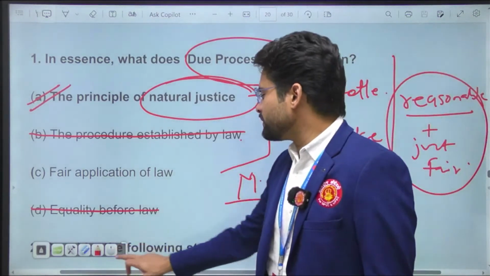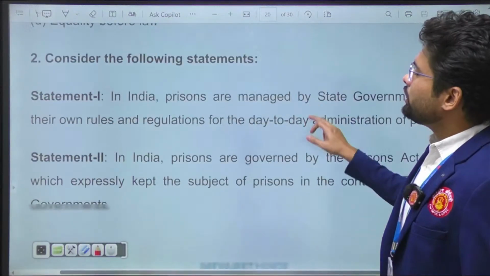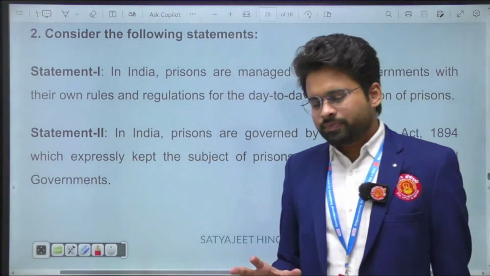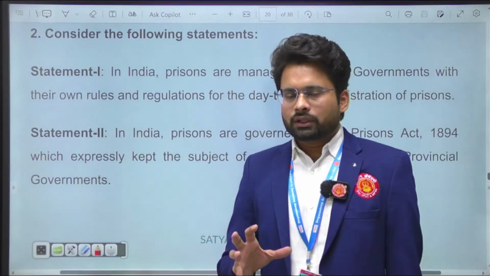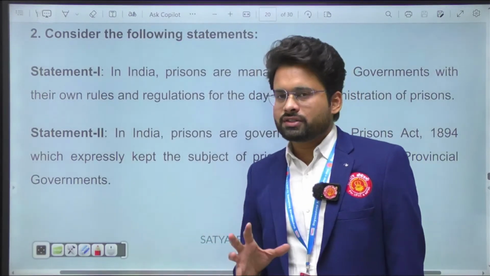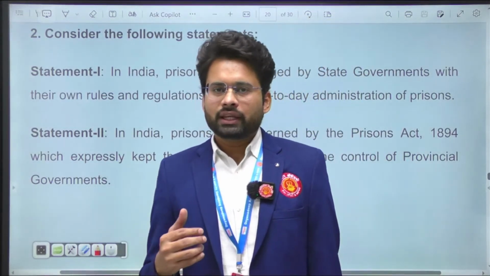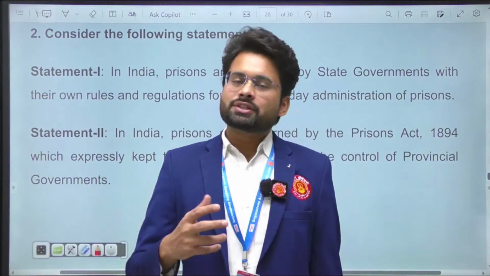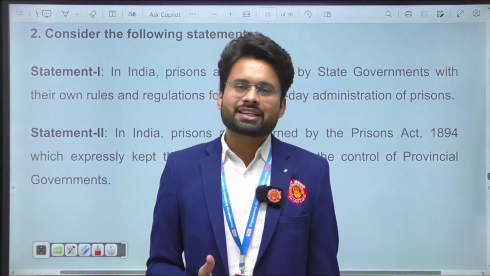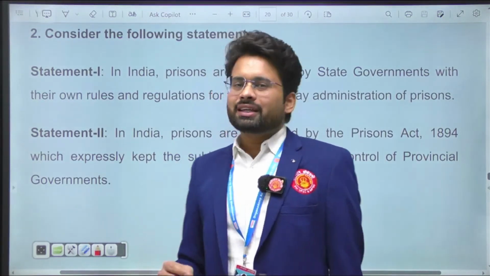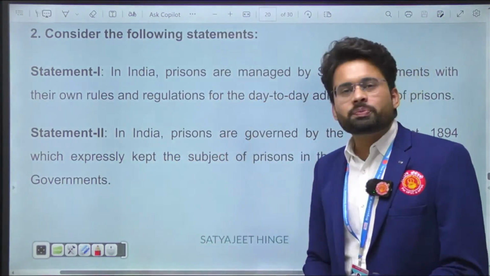What about the second question? The second question is about two statements. This question is from the prisons, and the ongoing debate for the last 75 years is about prison reforms. And today we have very important news from the prisons of Uttar Pradesh. You know, Mukhtar Ansari has died or been killed, whatever that debate is. But again, the idea is about prisons.